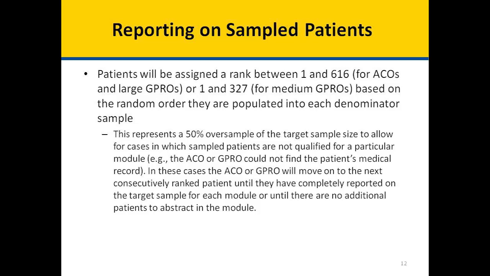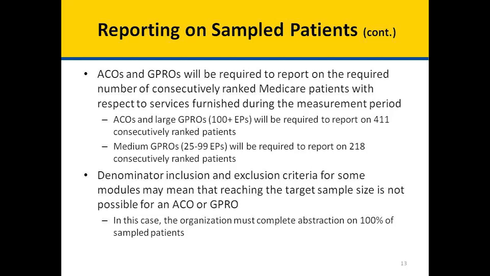In these cases, the ACO or GPRO will move on to the next consecutively ranked patient until they have completely reported on the target sample for each module or until there are no additional patients to abstract into the module. ACOs and GPROs will be required to report on the required number of consecutively ranked Medicare patients with respect to services furnished during the measurement period. ACOs and large GPROs with 100 or more eligible professionals will be required to report on 411 consecutively ranked patients. Medium GPROs with between 25 and 99 eligible professionals will be required to report on 218 consecutively ranked patients.